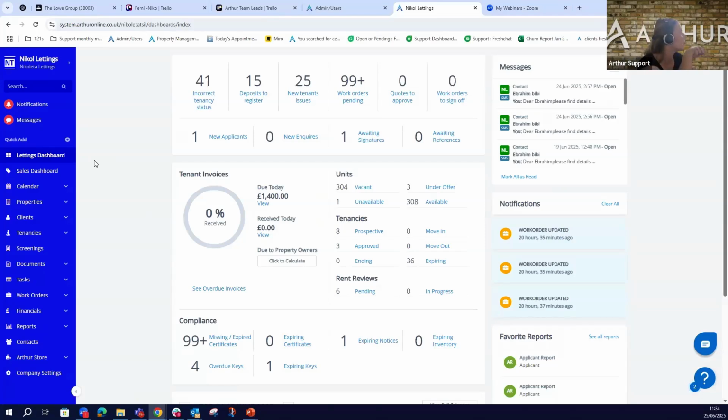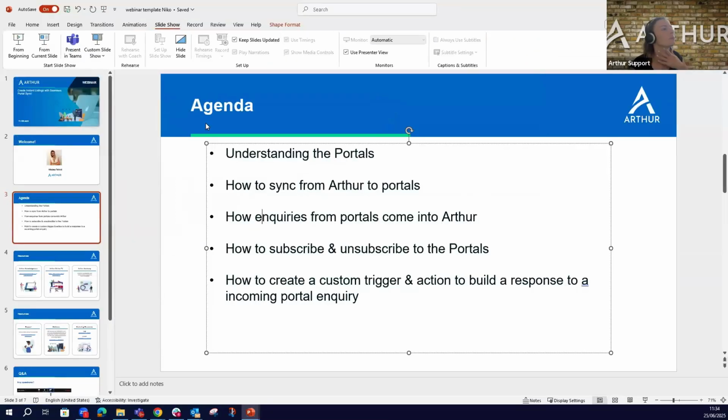Let's go back to our agenda. Understanding the portals, we covered that. We all know that they are the distribution channels that Arthur integrates with directly. So if you're working with them and you would like all of the queries to come into one place, you can sync directly with Arthur.